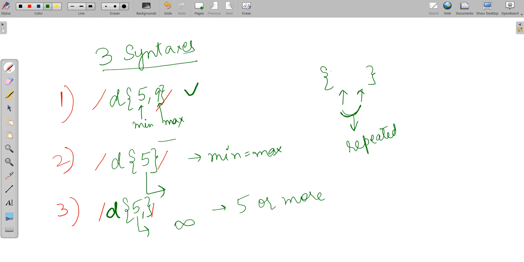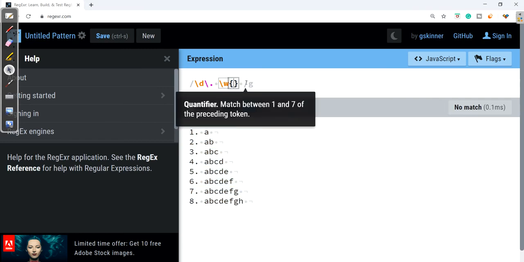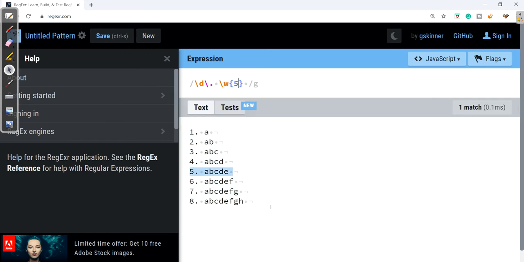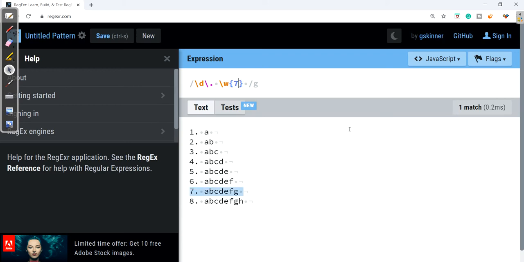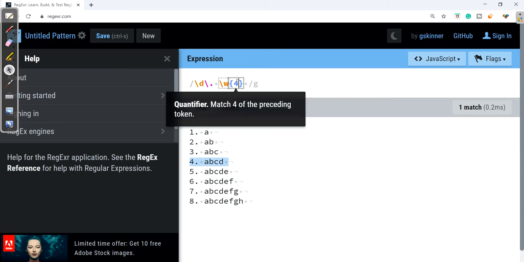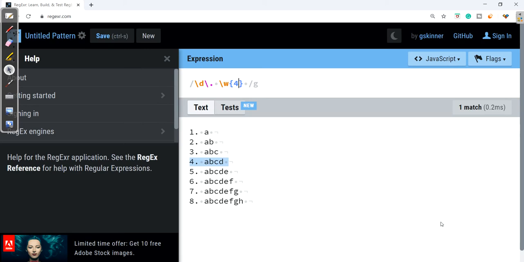Now let's see if I give just one number within the curly braces. So I'll give 5. It is matching the strings which are exactly 5 characters. If I give 7, it matches the 7 character string, and with 4, the 4 character string, where the minimum is assumed to be the maximum.